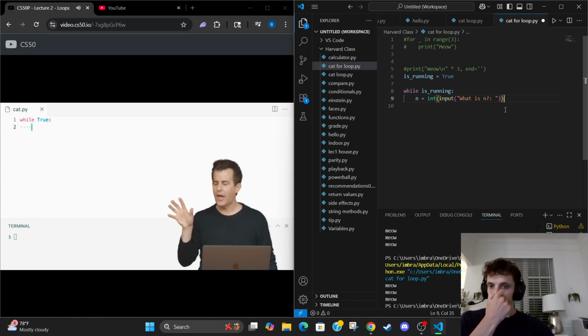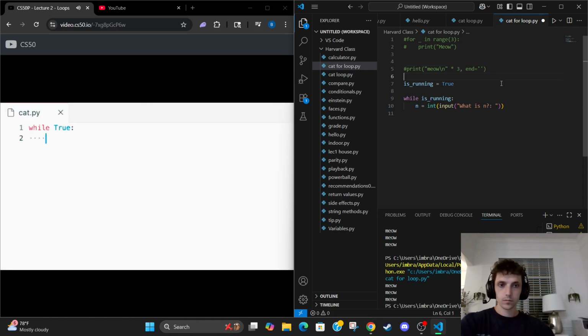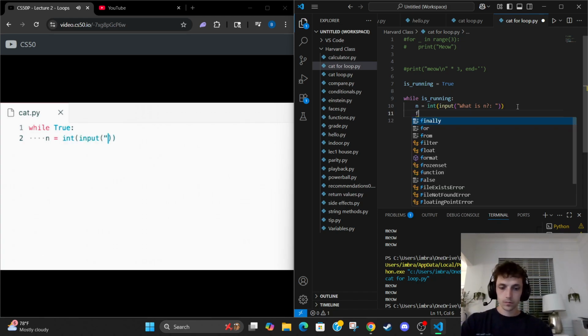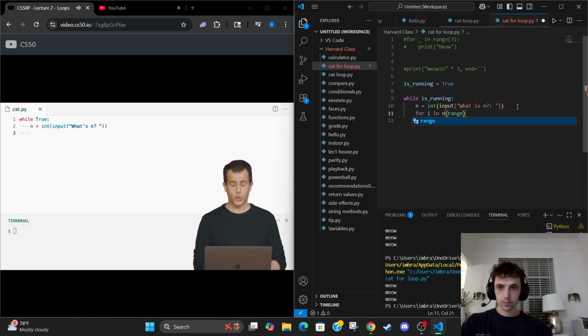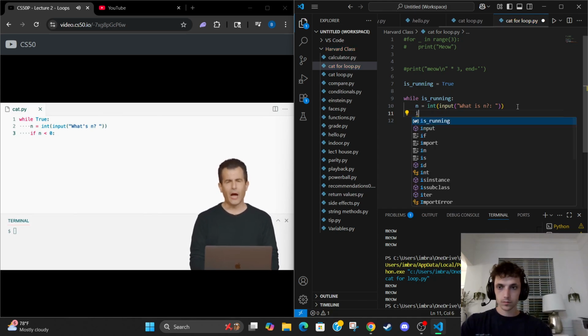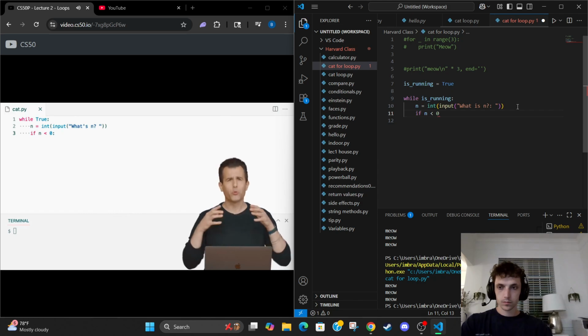So we're going to need a way of breaking out of this loop when we have the number we want. The convention, though, inside of this otherwise infinite loop is to ask the question you care about, like give me an int by prompting the user for input, like what's n, question mark, and then just ask your question. So if n is less than 0, then I think we want Python to just continue to prompt the user again.